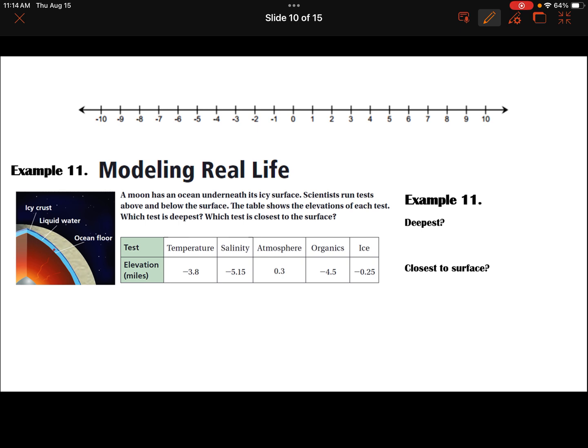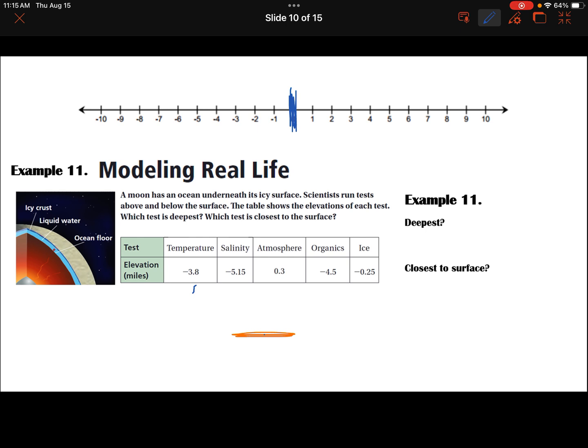And so if we're thinking of this, if we put the surface here, negative something would be down below. So if I were to change this to say negative, this first one is negative 3. So here's our 0. That would be the surface of the moon.